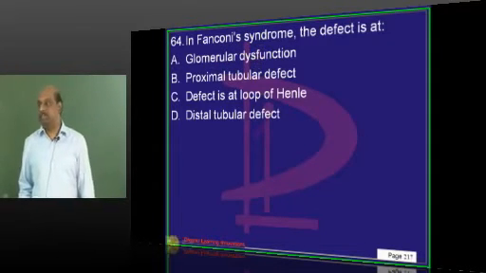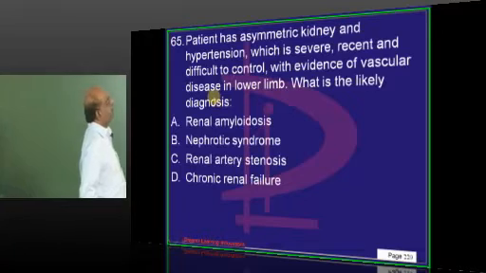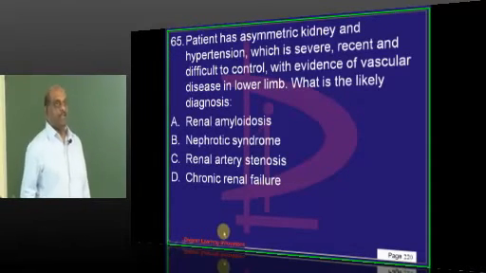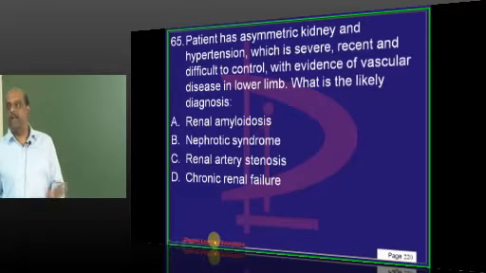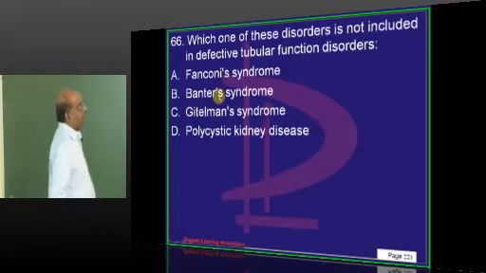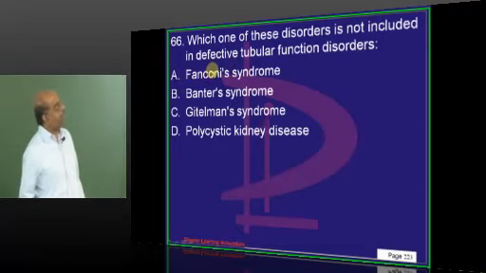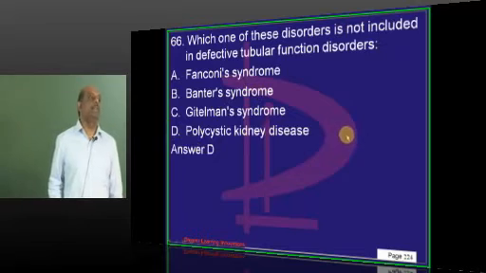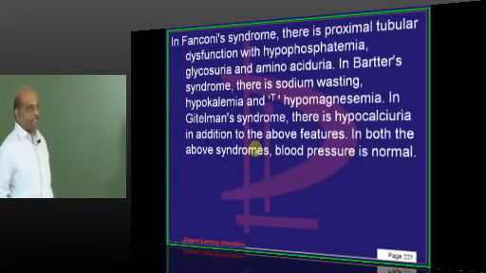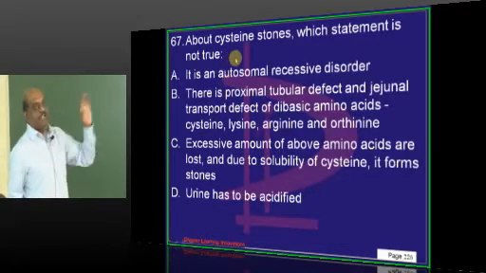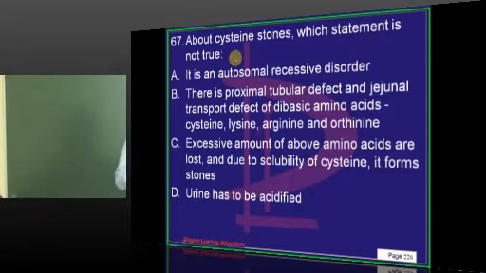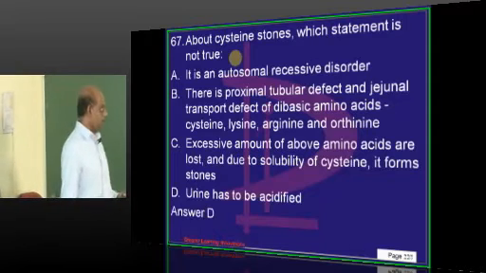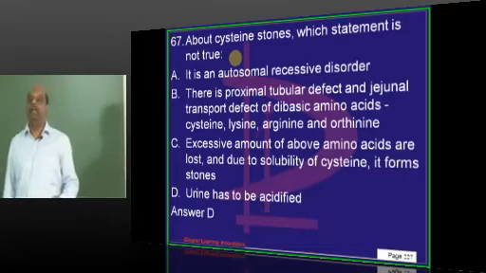Fanconi syndrome, what is the defect? Proximal tubule. Asymmetric kidney, whenever it is there, what comes to your mind, doctor, generally? You should always suspect RAS, renal artery stenosis. Defective tubular function is a problem in all of these, Gitelman, Bartter, Fanconi, but not PCOD. Polycystic kidney disease, ADPKD. Cystine stones, the renal stones, how will you basically manage, doctor? Cystine stones? Basically by alkalinization, not by acidification.